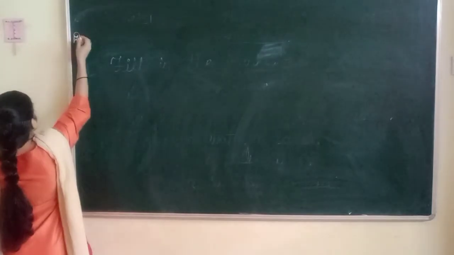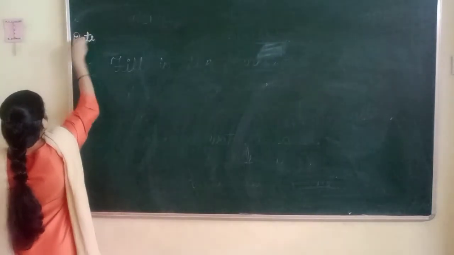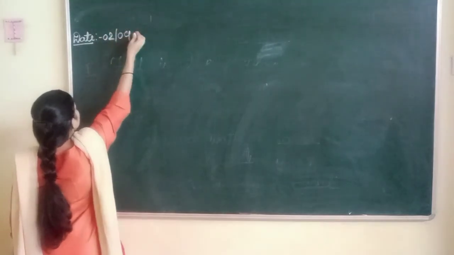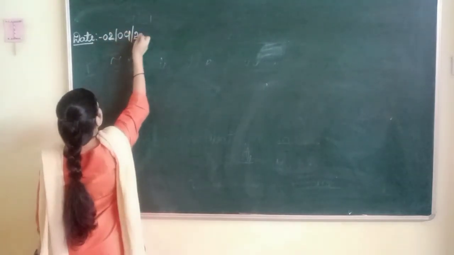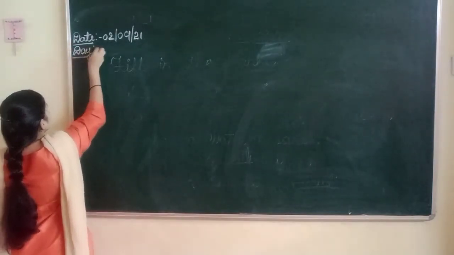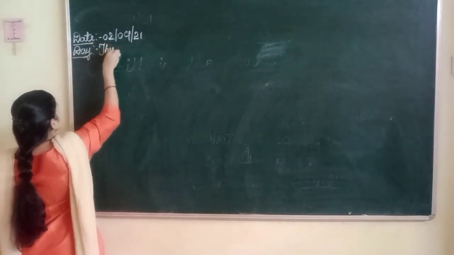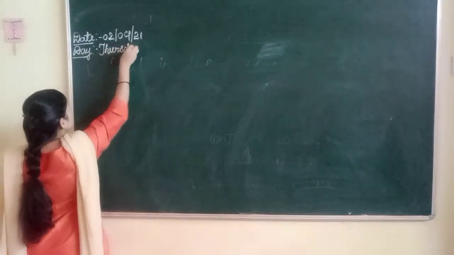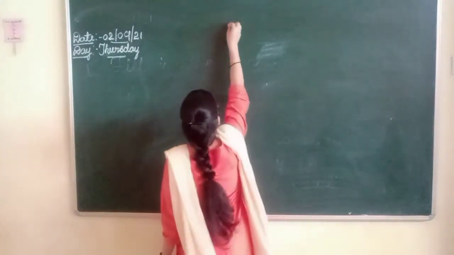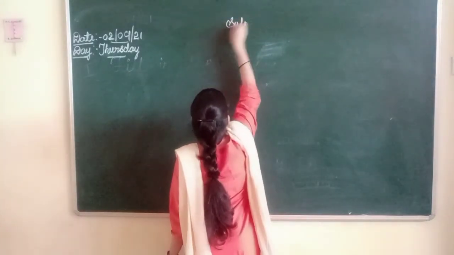Today, the date is 02, which month? September, right? 9, 2021. And the day is Thursday. Okay. And which subject? Thursday means you have EVS.